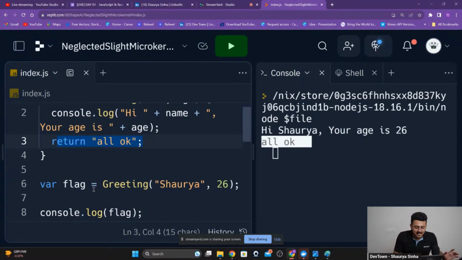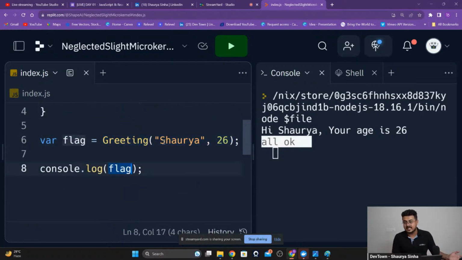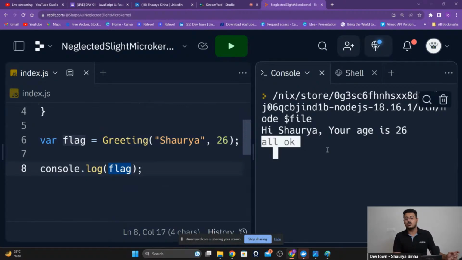So what I've done is I've created a box, a variable called flag, and when you're assigning it to the function call itself, whatever return is going to come from the function gets saved inside of the variable flag. That's just a variable, right? Now that we have access to that; before that we didn't. Your function was returning something, but it was getting lost in the memory. Now that we have saved the return inside of our variable, we can just console.log the variable and see what it contains. And as you're able to see, all okay was returned back to us, right? That is what we are trying to do.